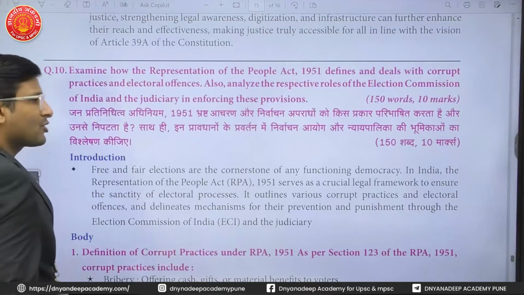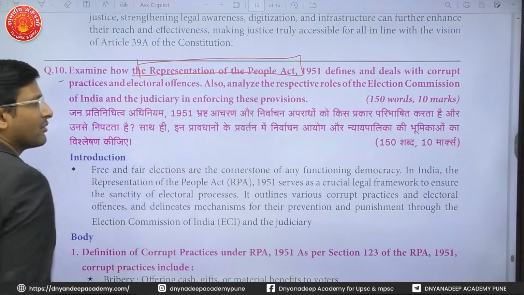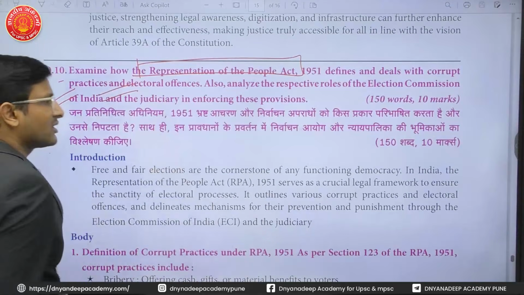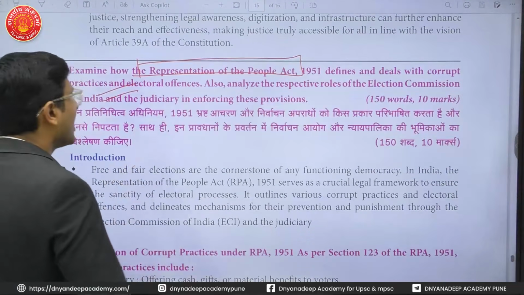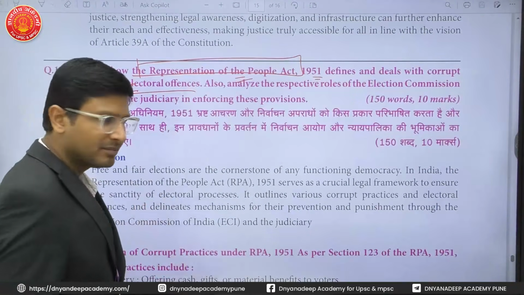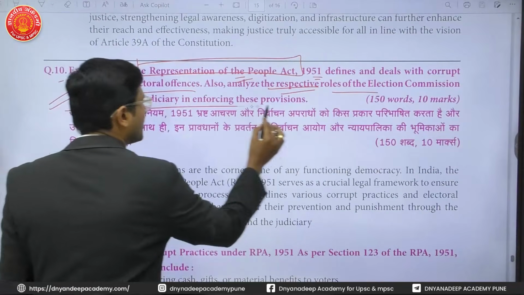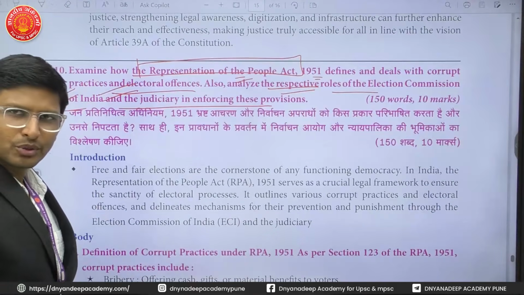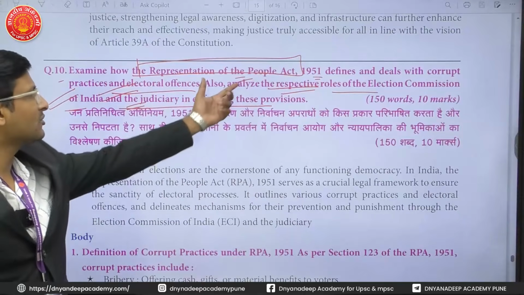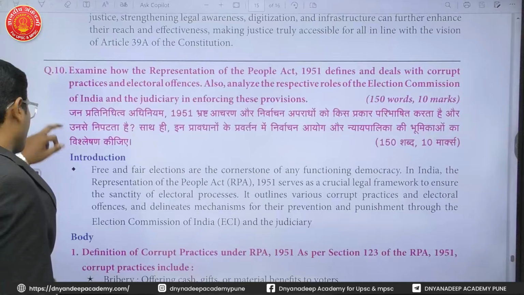Next, the last question here is: examine how the Representation of People Act 1951 defines and deals with corrupt practices and electoral offences. So it is asking how this Act defines and deals with corrupt practices and electoral offences. Second, analyze the respective roles of the Election Commission of India and the judiciary in enforcing these provisions. So you have to give the role of the Election Commission, then the role of the judiciary in enforcing the provisions of the 1951 Act, which deals with corrupt practices and electoral offences.